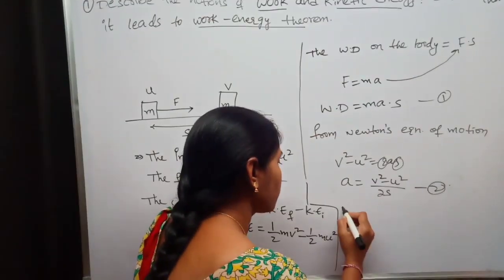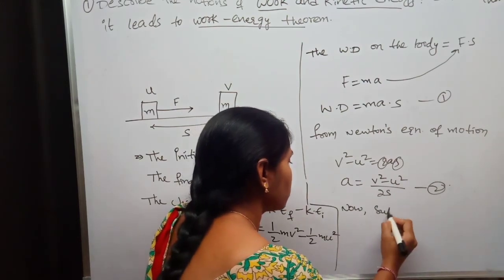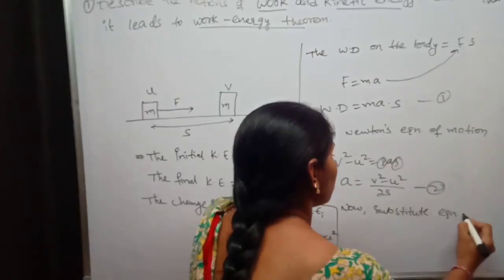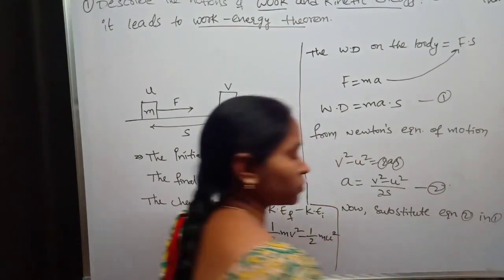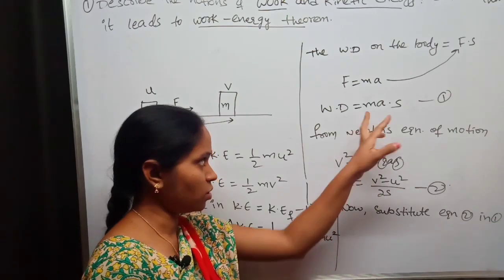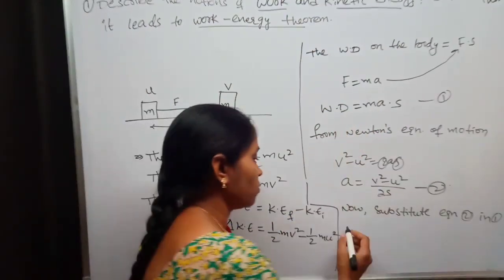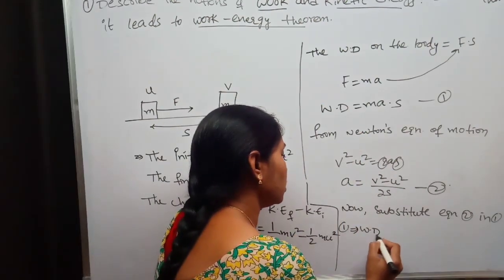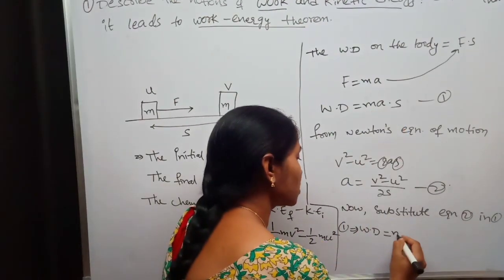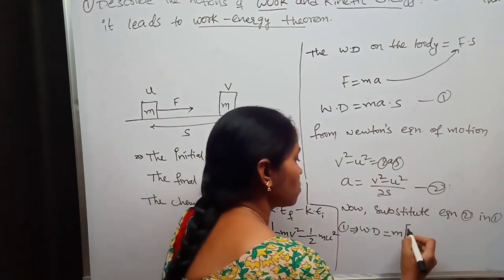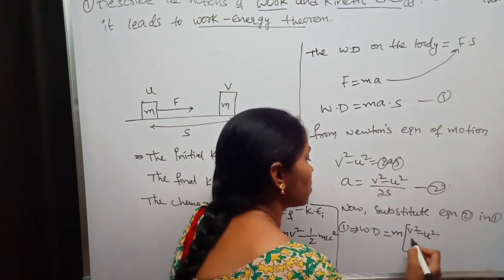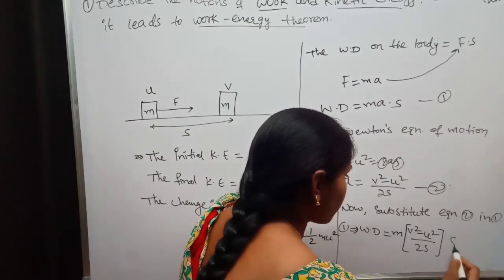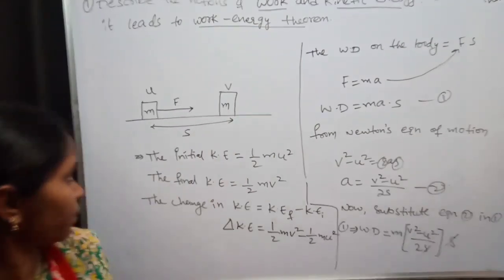Now substitute equation 2 in 1. You just substitute this acceleration in this equation. Work done is equal to mass into, what is the acceleration we have? V square minus u square by 2s into s. The s and s get cancelled.